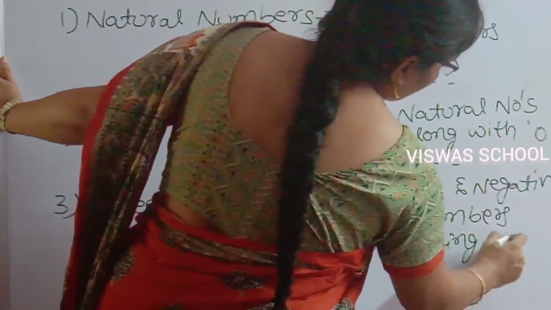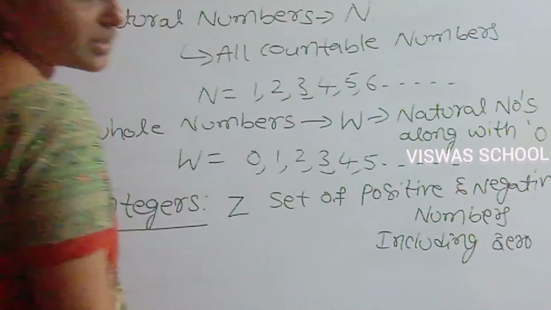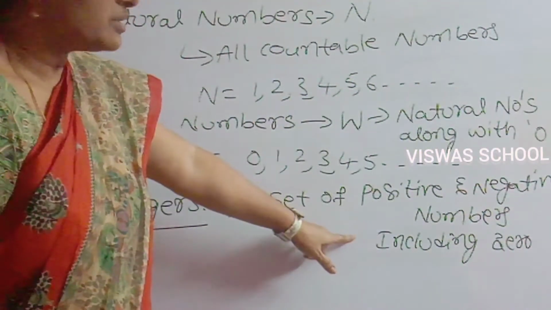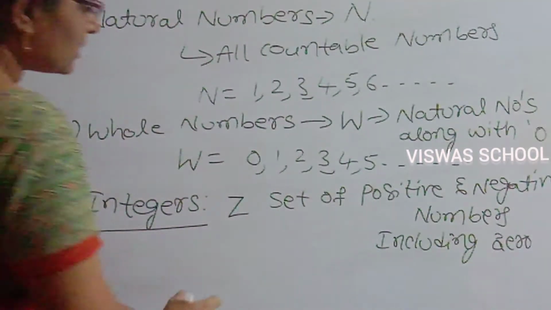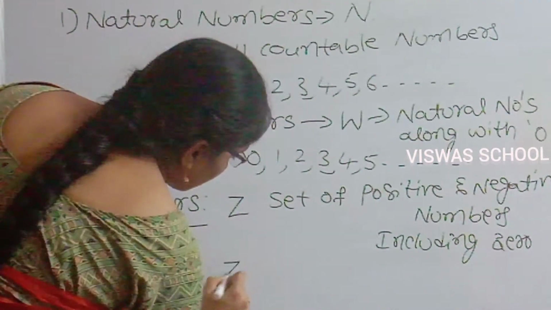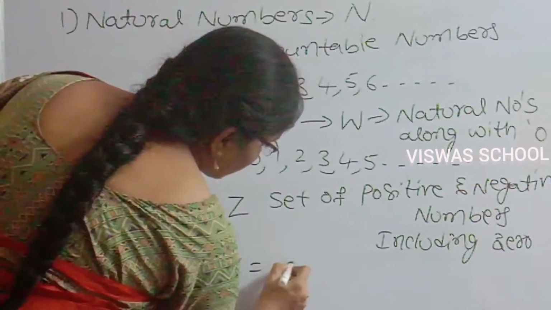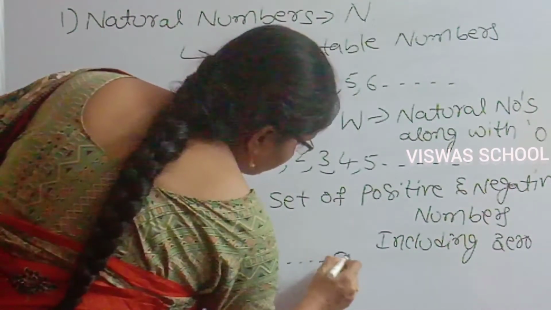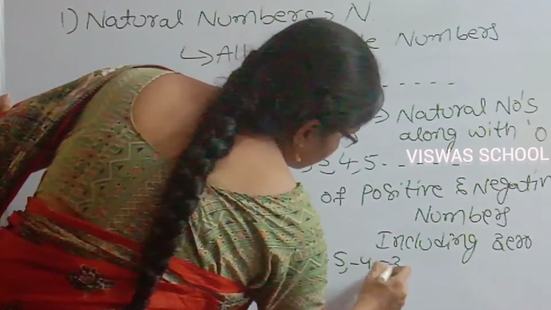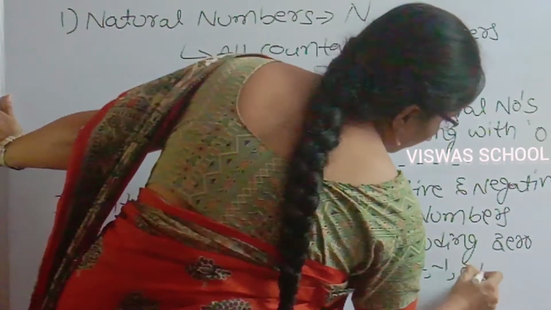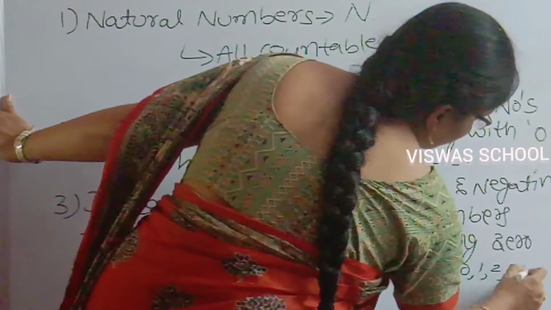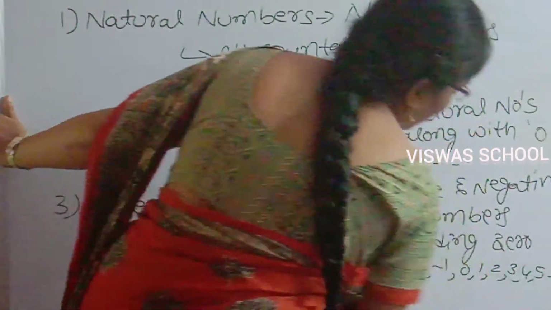The set of positive and negative numbers including 0 are called integers. That is, the integer set is defined as Z equals -5, -4, -3, -2, -1, 0, 1, 2, 3, 4, 5, and so on.